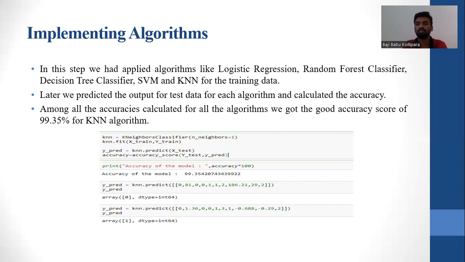And coming to implementing the algorithms, we have used different techniques like logistic regression, random forest classifier, decision tree classifier, SVM, and KNN. We have used different types of algorithms, and we considered that among all these, KNN is the best technique, which has high accuracy.